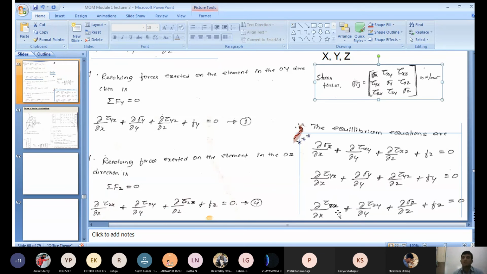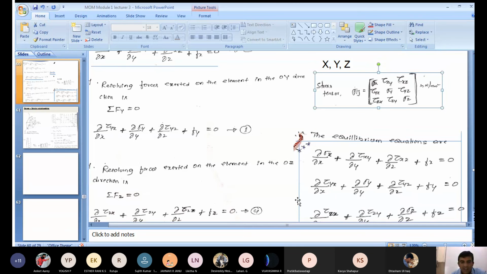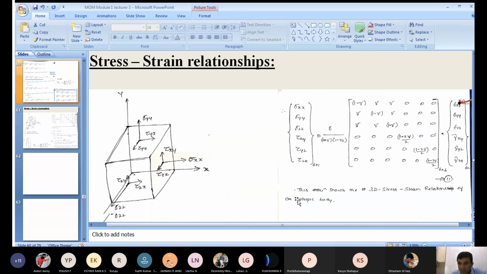This is the way you should remember the equilibrium equation. Try to solve it today itself. Write in the notebook or on an A4 sheet and practice it. If you have doubts, call my number or put a question on my WhatsApp number. Today I will stop here. If you understand this, we will continue in the next class.